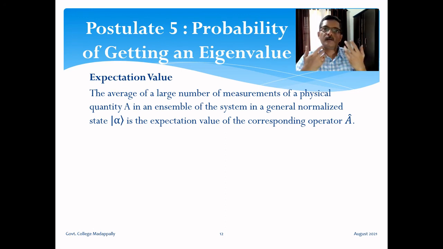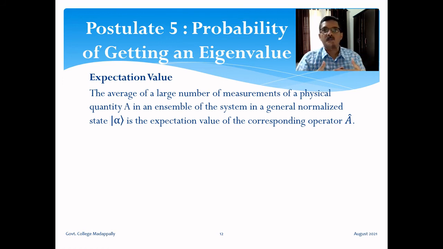Now suppose we make a large number of measurements of the physical quantity, maybe 100 trials. Then how do we make these 100 trials? A basic result in quantum mechanics is that when you make a measurement, the measurement disturbs the state of the system. Earlier when we were discussing the Stern-Gerlach experiment, we have seen that experimental results show this. So when the system is in a state ket alpha, when you measure the physical quantity A, then the state changes. We know that the state collapses from the general state to the eigenket.